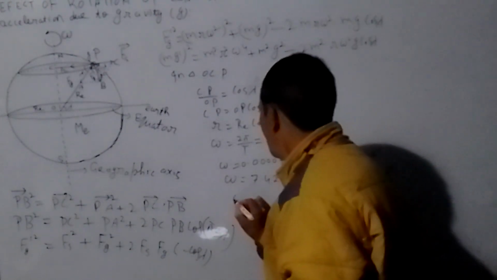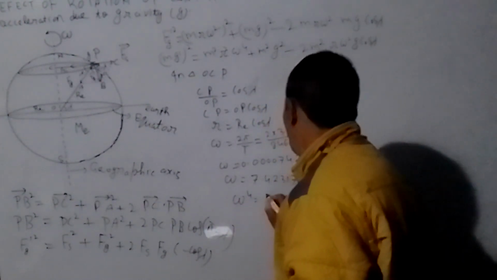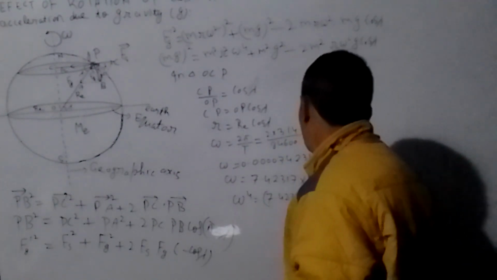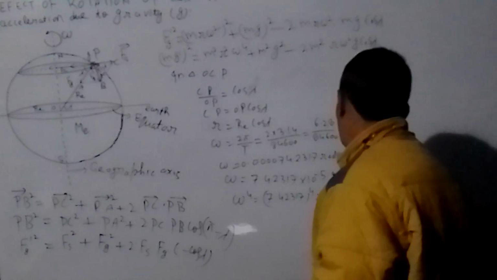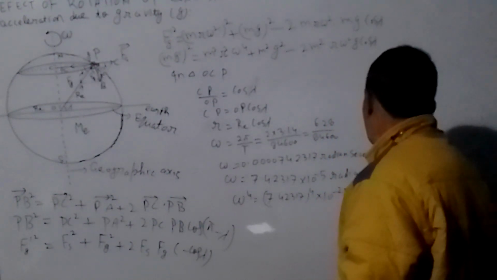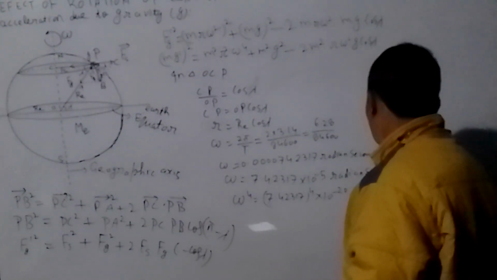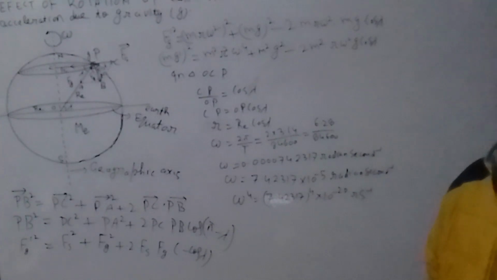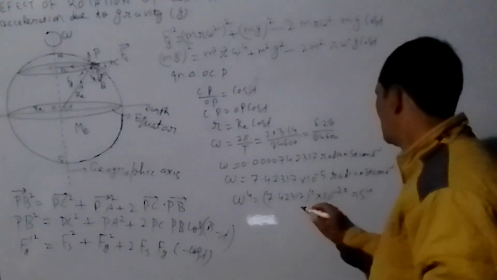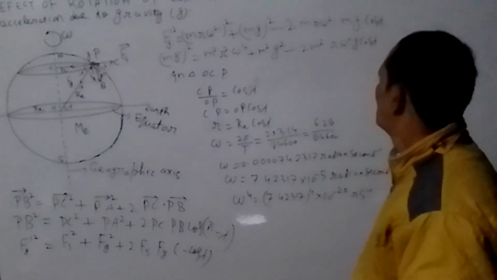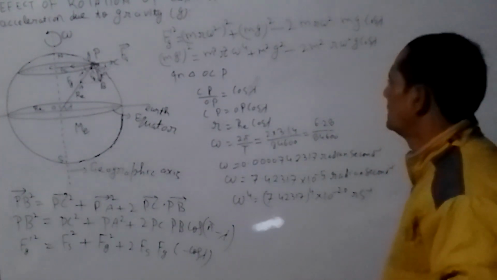So omega raised to power 4 will be 7.42317 raised to power 4 into 10 raised to power minus 20 radian second minus 1. Okay. So this is negligible, near about 0. So we can neglect terms having a high power of omega.